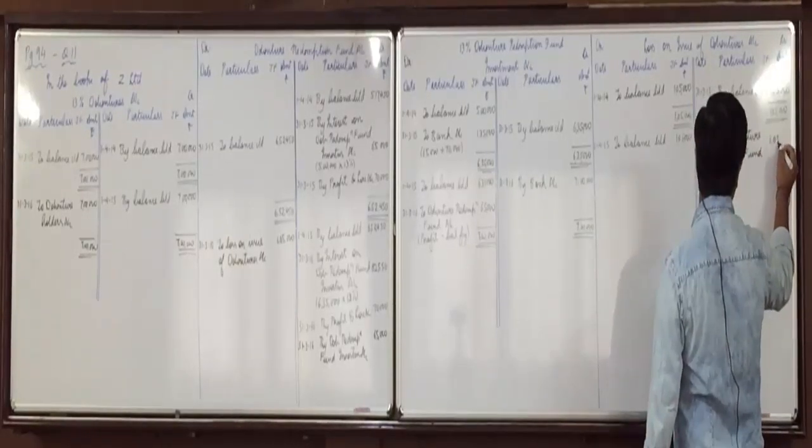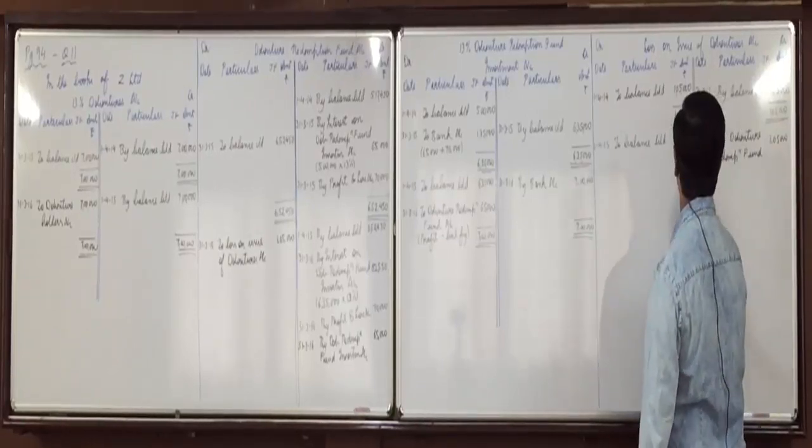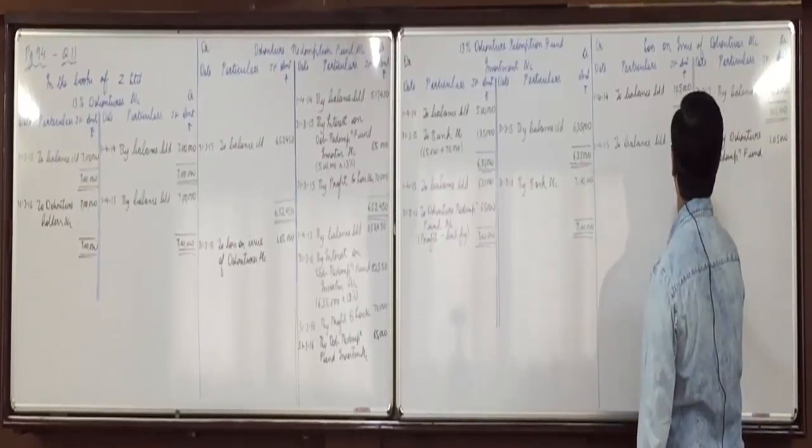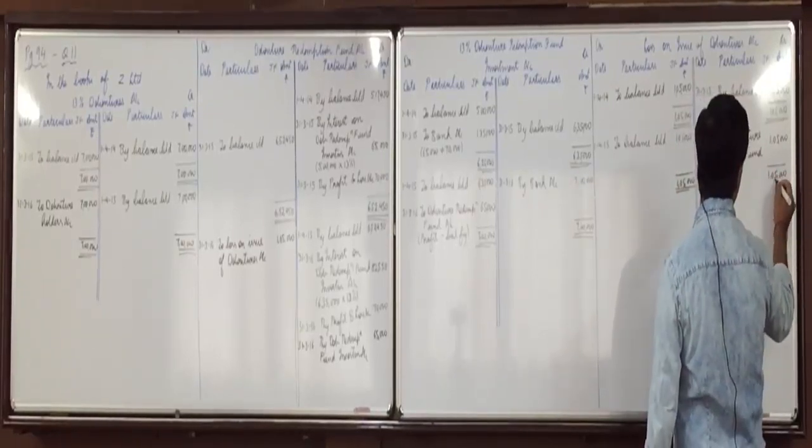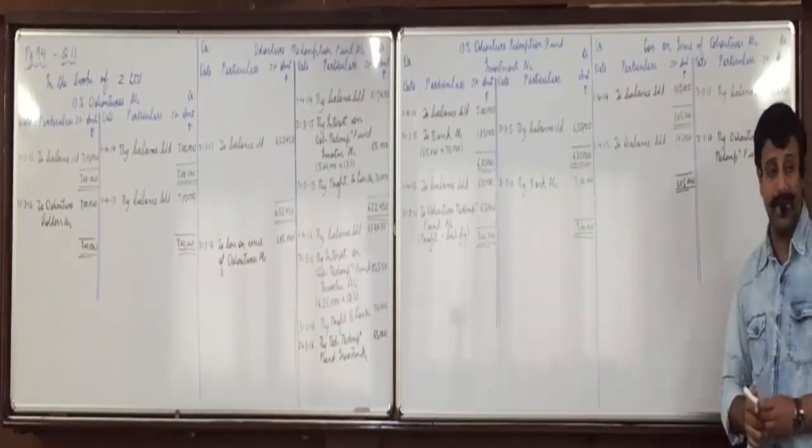So the loss account also gets closed. Understood that, everyone?